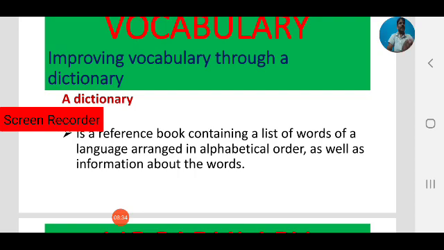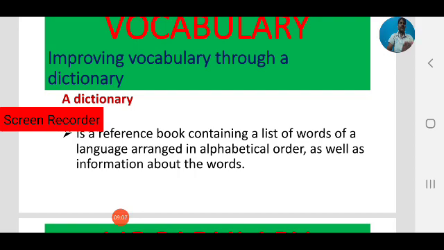Generally all the words are arranged in alphabetical order, as you know, because you have been using dictionaries for so many years. And it is not only meanings; the dictionary is a list of words, as well as it has some information about all the words. What is a dictionary?